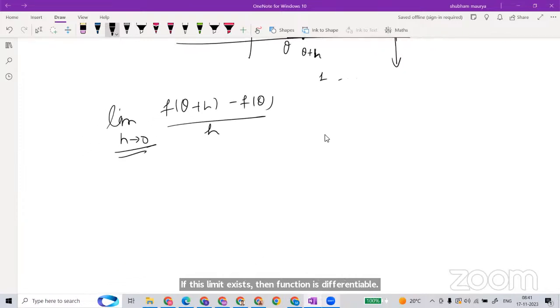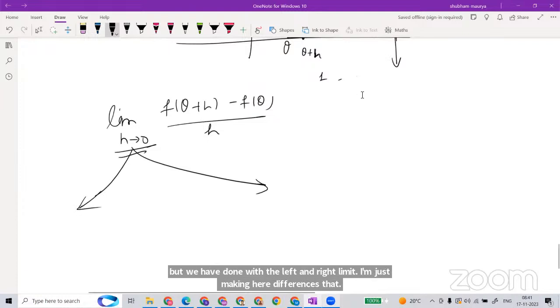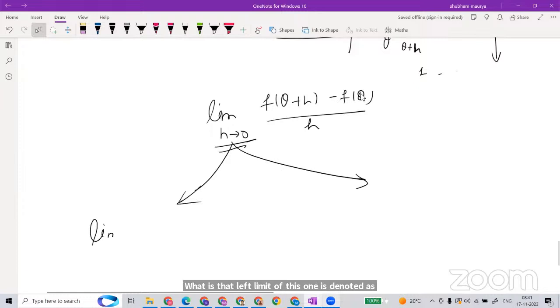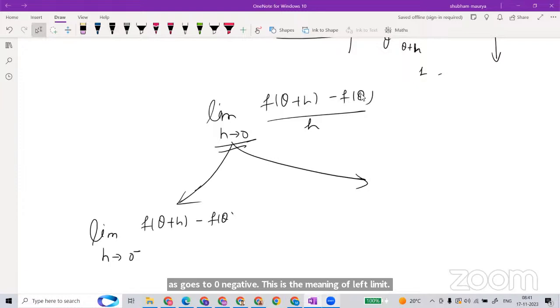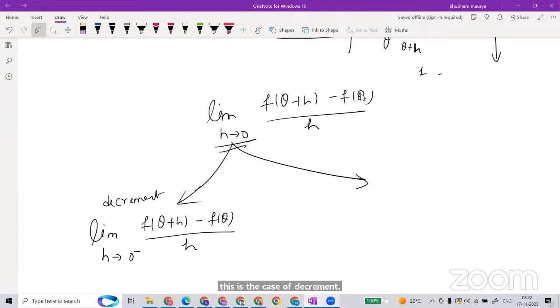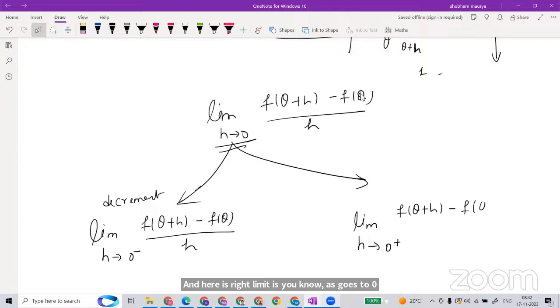But we have done it with the left and right limit. I am just making the differences. The left limit is denoted as limit h goes to 0 negative of f of theta plus h minus f of theta upon h. So this is the case of decrement. And the right limit is denoted as h goes to 0 positive, f of theta plus h minus f of theta upon h. This is the case of increment on h.